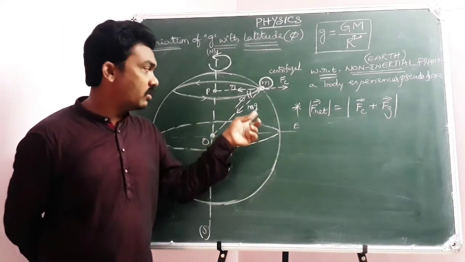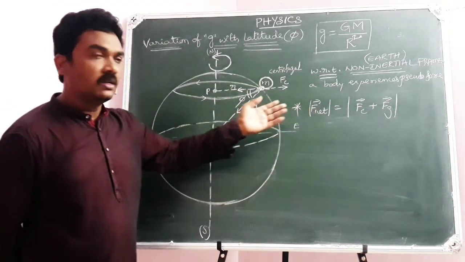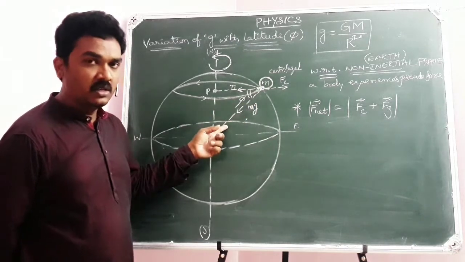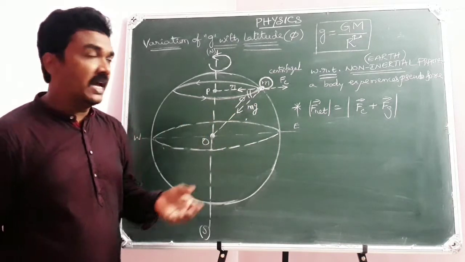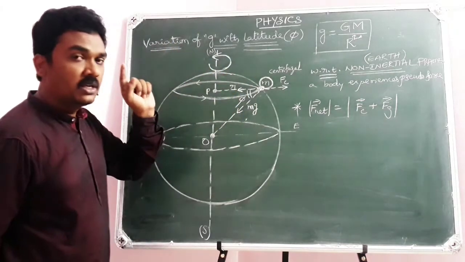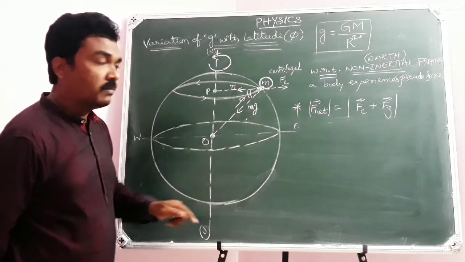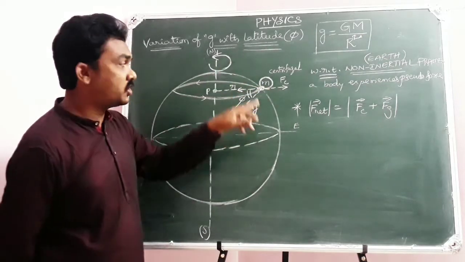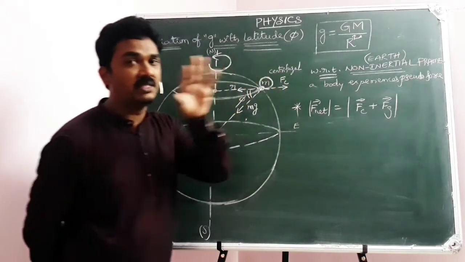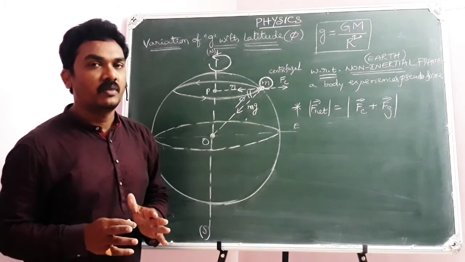That's all. Because F equals ma, we write ma equals mg, then a equals g. But as Earth is rotating around its own axis, in addition to the gravitational force towards the center, my body will experience a centrifugal force away from the center. This is what you need to understand.